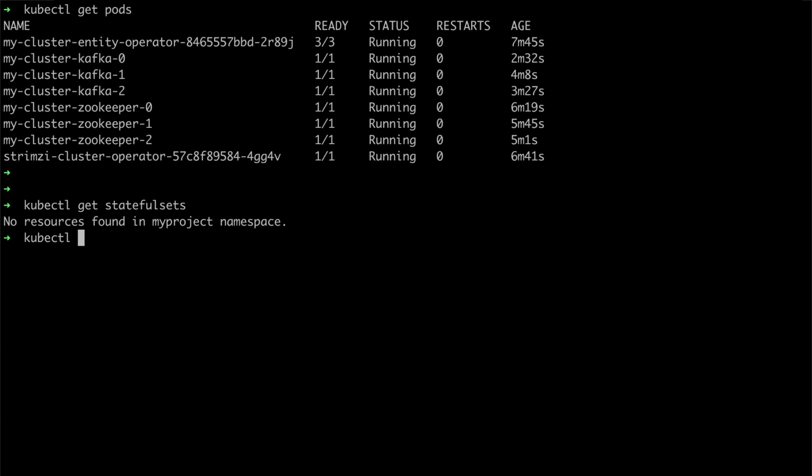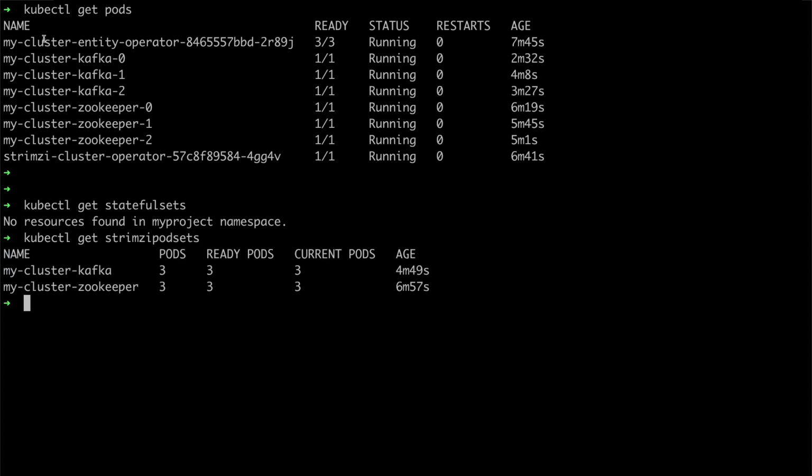When I instead list the StrimziPodSets, you can see that there's a StrimziPodSet for the Kafka cluster and for the ZooKeeper cluster. You can see how many nodes there are, whether they are ready, whether they are up to date.